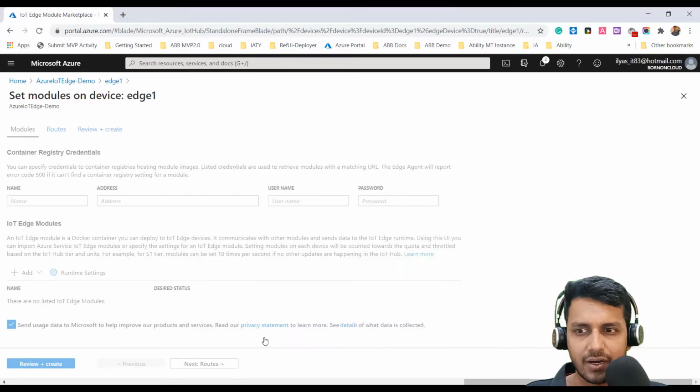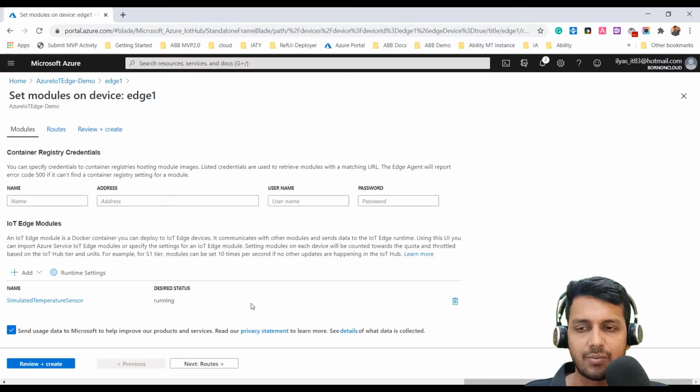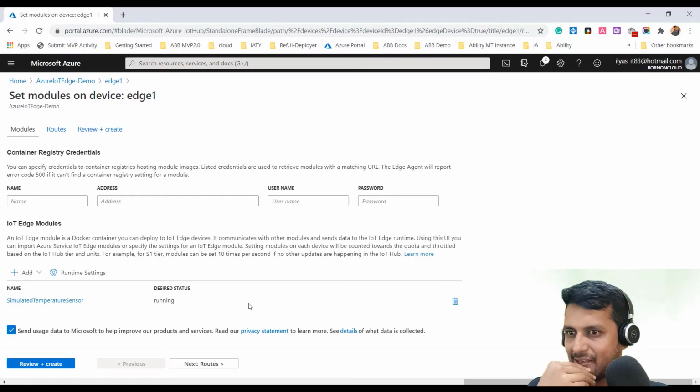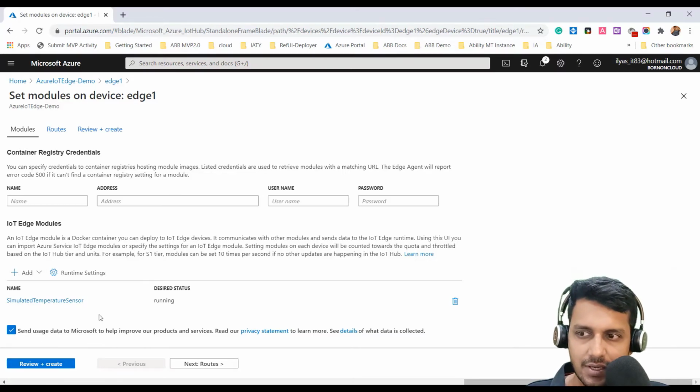That's one of my favorites, and it helps us get started quickly by deploying a module into our Edge. So I'm choosing to run this particular module, and you can leave the rest as is. If you want to send usage data, this is basically a helper module, and Microsoft wants to improve their products and services by collecting some of the logs. It is up to you whether you want to leave this on or not.